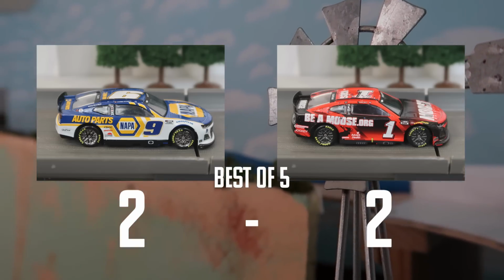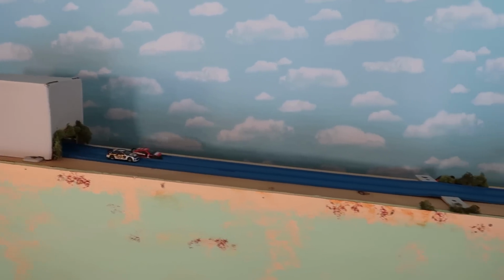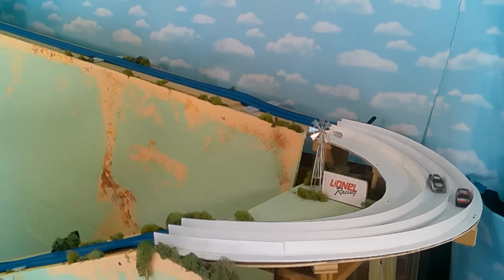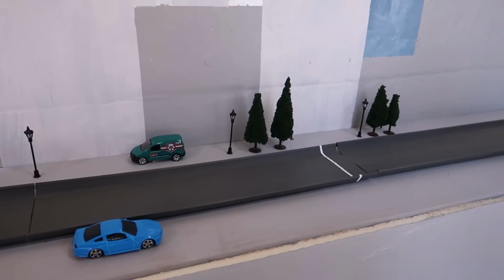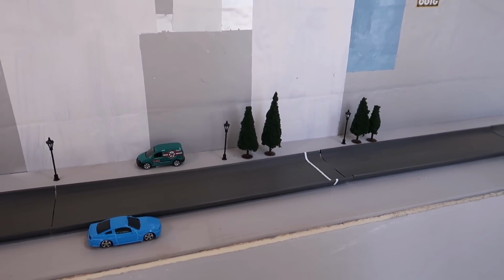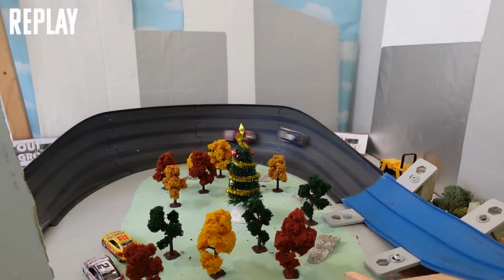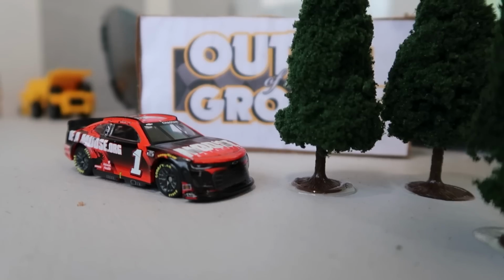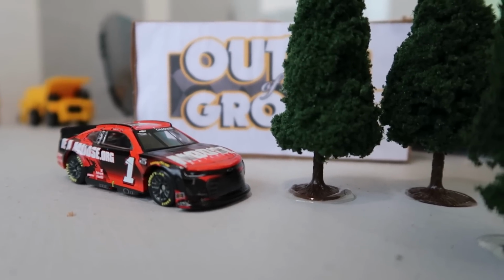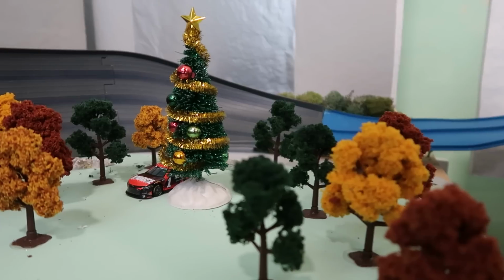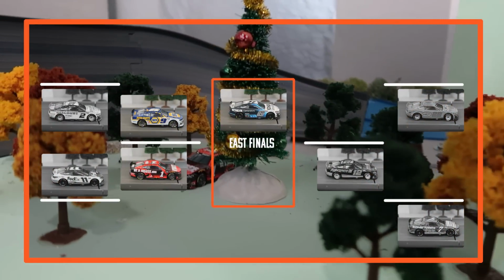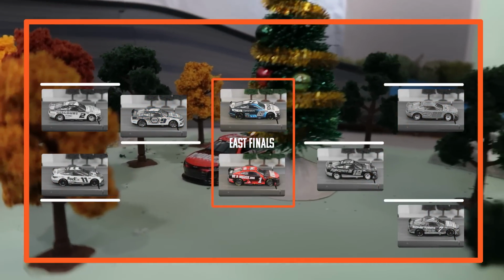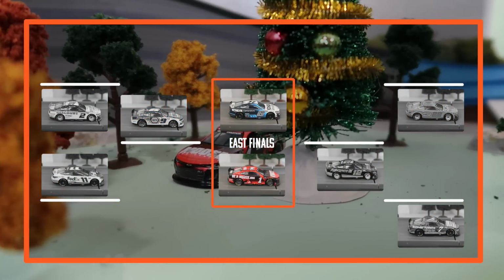Our final matchup of the day goes right down to the wire. Chase Elliott on the inside, Chastain pulling ahead on the outside. Now they're side by side. It's Ross Chastain around the final corner who pulls ahead and wins race 5 to head to the Eastern Conference Finals. What an effort, what a challenge. Chastain had to get it done despite not being in the preferred lane in that final race. He'll join Brad Keselowski as the final 2 competitors out of the Eastern Conference.